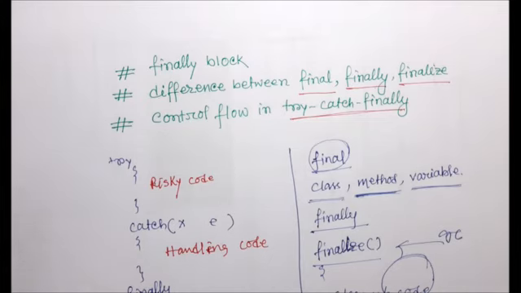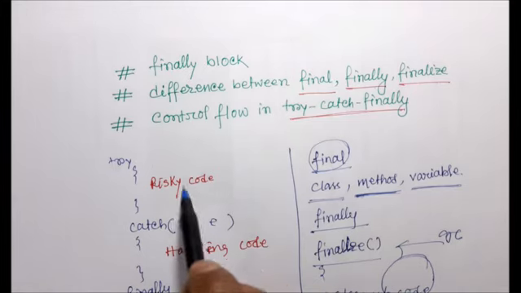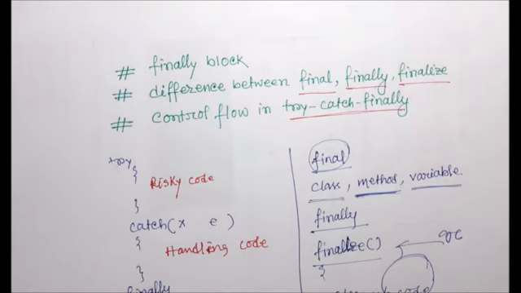The finally block is responsible for performing the cleanup activities related to the try catch block, or the try block. Whatever resource we open as part of the try block, suppose I have opened a database connection, that cleanup code will be closed inside the finally block.